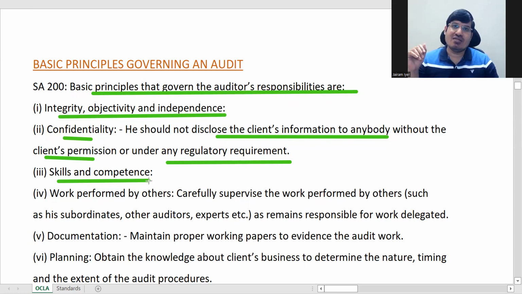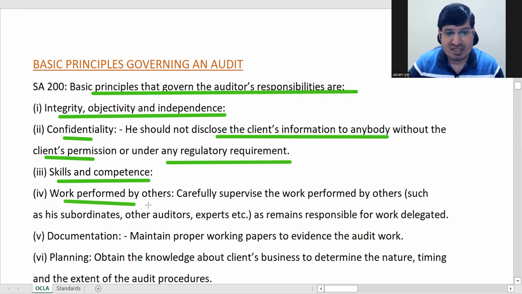You should have the skills to really find out what the material things are that you should check. From a doctor's point of view, say if you go to the doctor and complain about something, he will ask you a couple of other questions, and based on that he will understand what is the cause of that pain in some other area, right? So that is called skills and competence of a particular field. This example is for doctors, but similarly for auditors, skills and competence are very important.